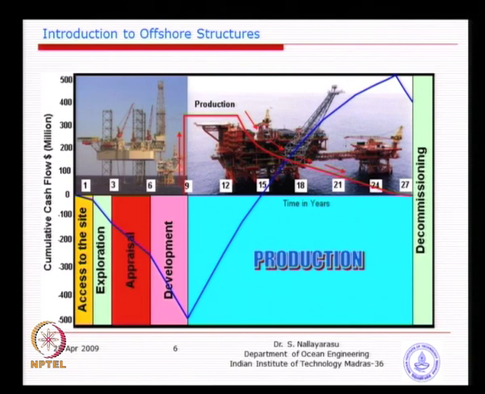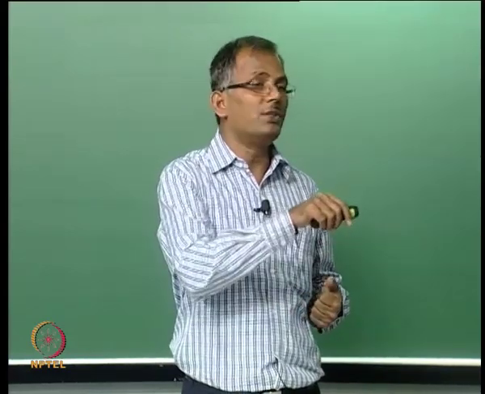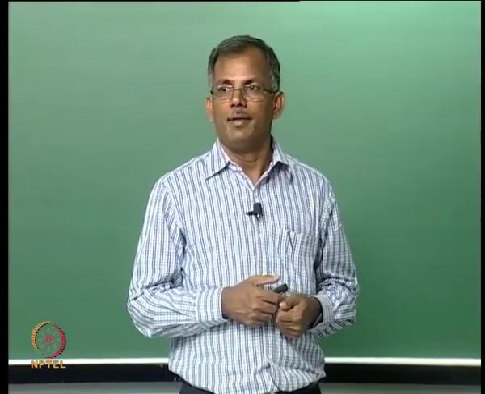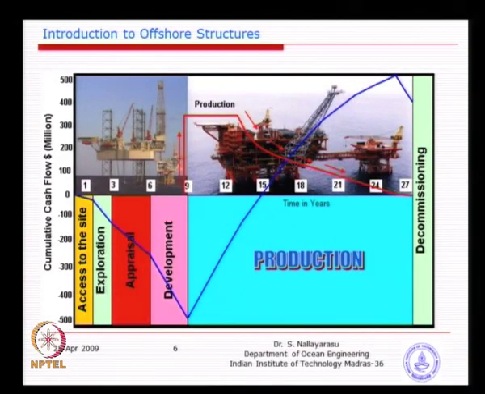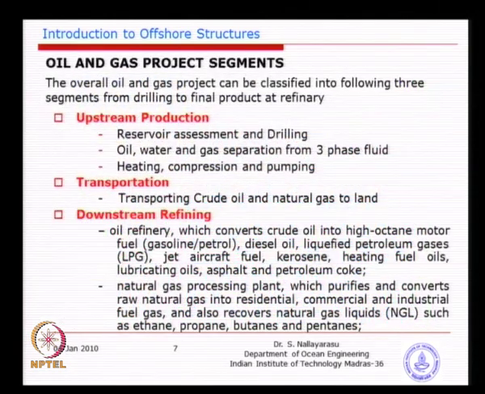So, once you see here starting to produce, it takes about 15 years before you can break even on the cost, whatever you have spent you have taken back. So, that is the kind of business, and most of the time it is not even going to be true, because while going through you will see that a lot of expenses increase because of the changing scenario, because you are taking oil from below ground. You may actually expect very good production coming in initially, and suddenly it starts reducing, you never know. So, typically it is a kind of high risk business.